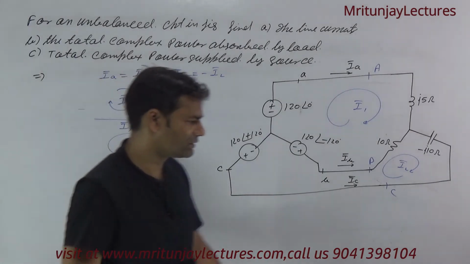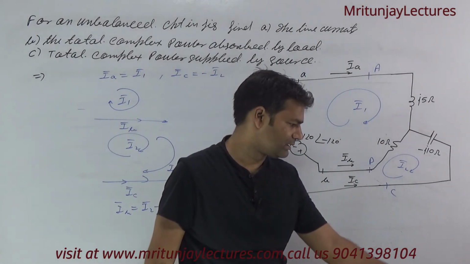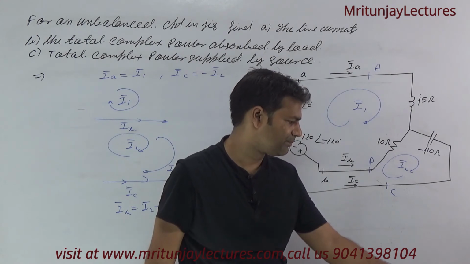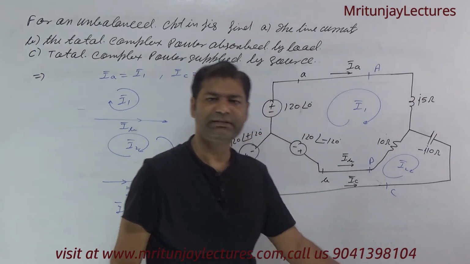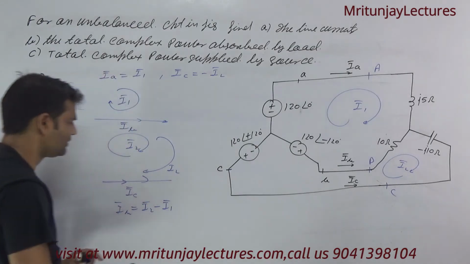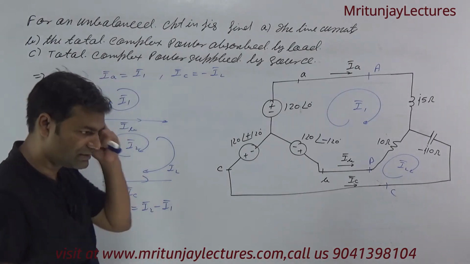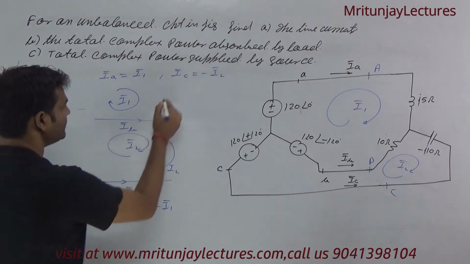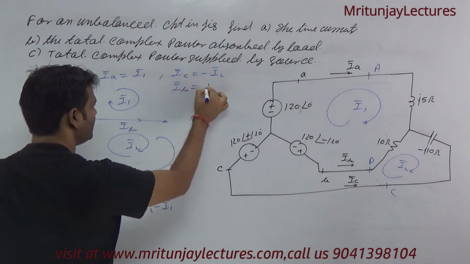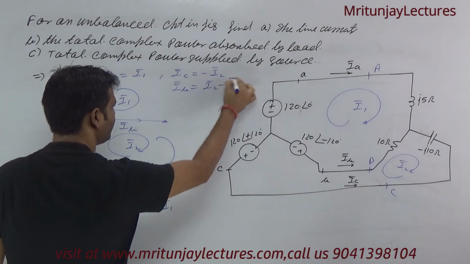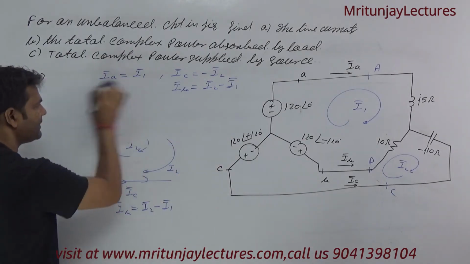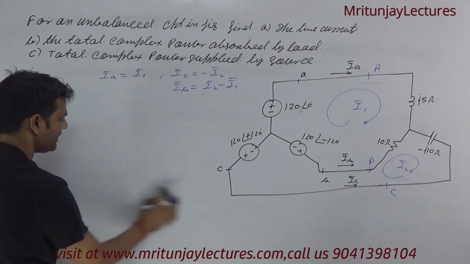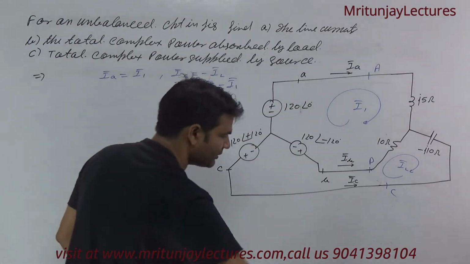So clear or not? Okay, what about IB? IB is equal to I2 minus I1. Clear? If you have any doubt, then tell me, sir, I will address the doubt corresponding to that. Clear? So you can say that IB is equal to I2 minus I1. Now next target. So our motto: if you determine I1, I2, then we